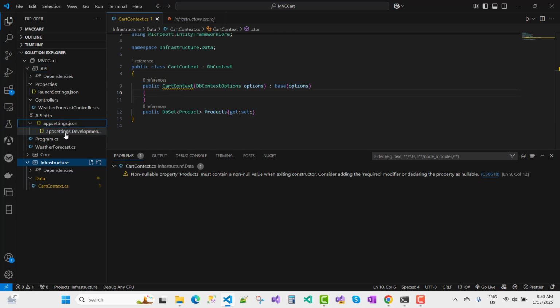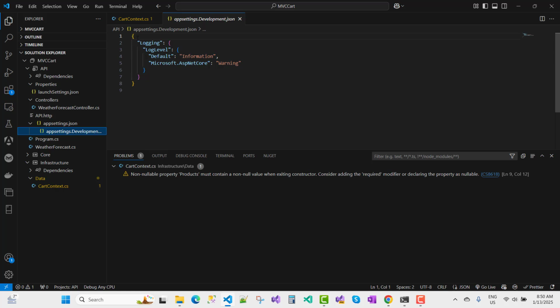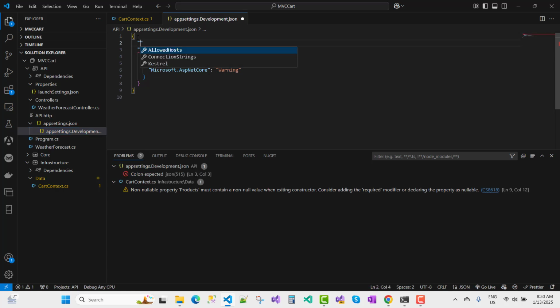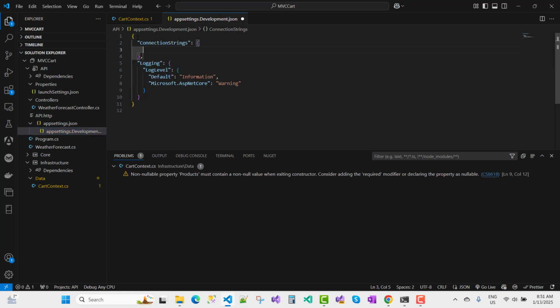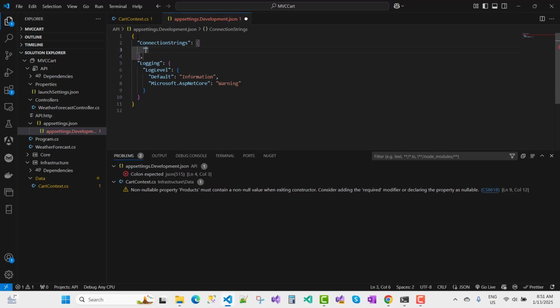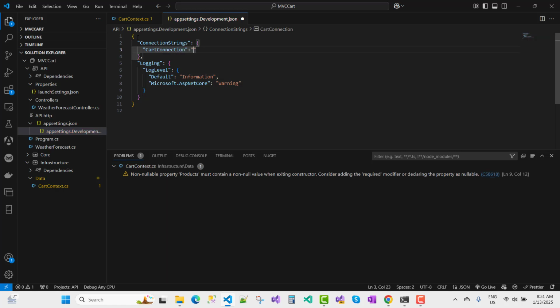So in the api.development.json file, I want to add a connection string here. The connection string contains the server name and so on. So you can say add cart connection, and here you can define the server.